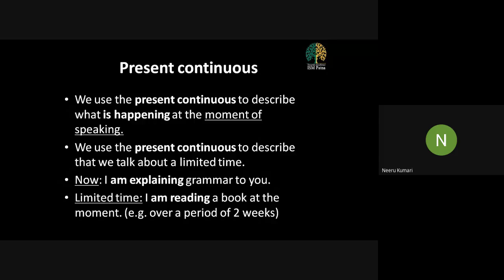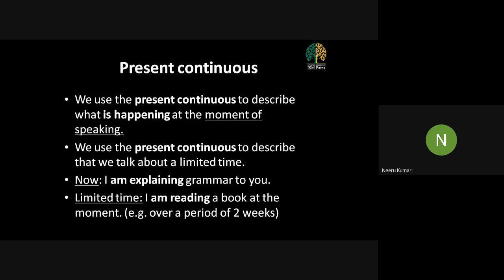Whenever we talk about the present continuous, please remember the to be verbs will remain same. I repeat, the to be verbs. Say for example, I am, you are, he is, she is, it is, we are, they are. There will be no change in to be verbs, but the main verb will always be in gerund form.